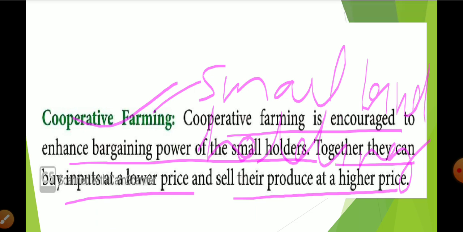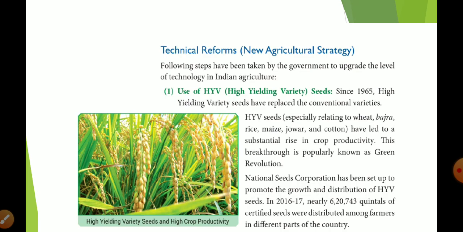Okay, so in this way our institutional reform, our land reform, is completed. We learned about abolition of zamindars. No one is going to be a zamindar in free India. Whoever is doing the cultivation work is going to get ownership. So this is known as abolition of the zamindari system.